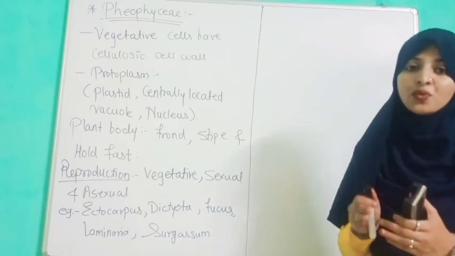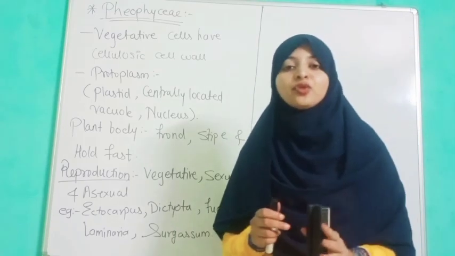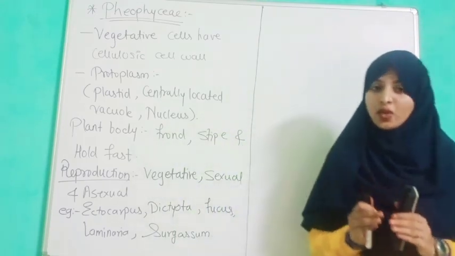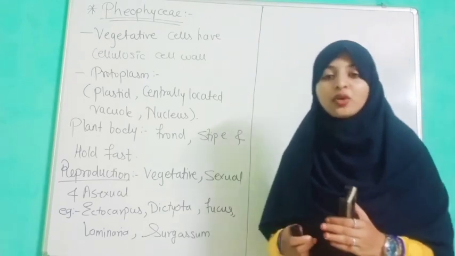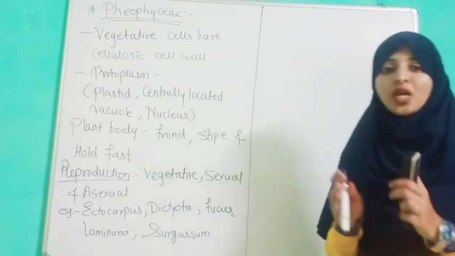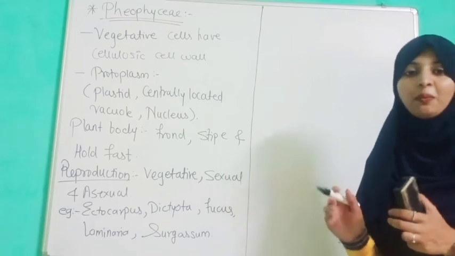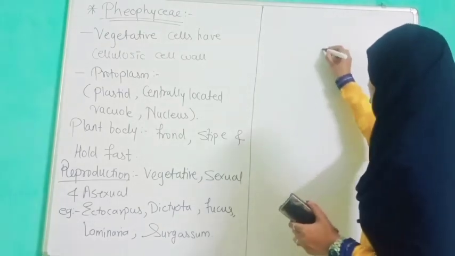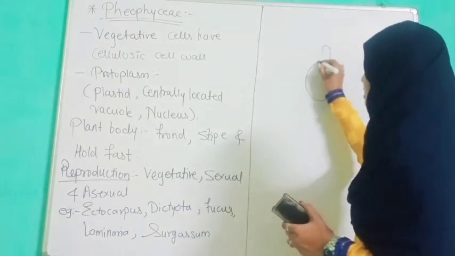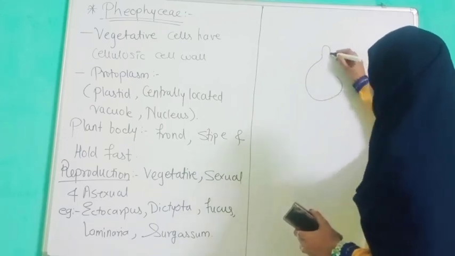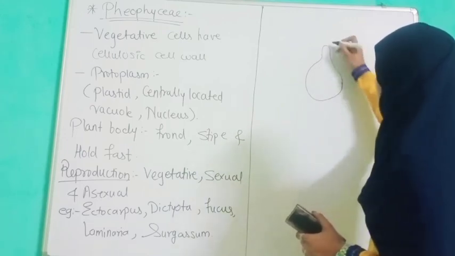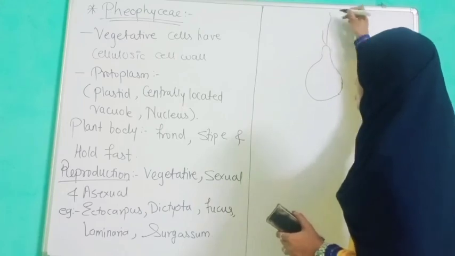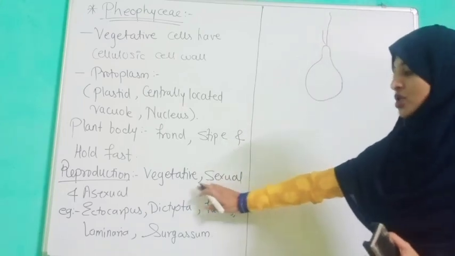It is a lateral spore, and it has two flagella. One flagellum is small and the other is larger, and the shape of the spore is pear shaped. We can draw the structure here. So this is a zoospore formed by sexual reproduction.